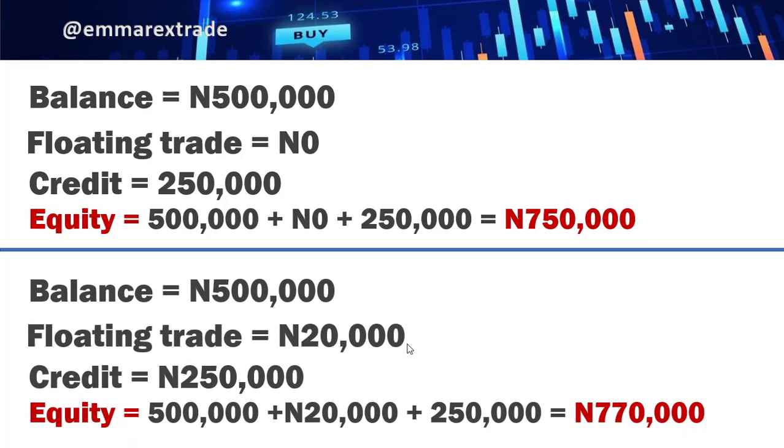Now, let's assume you have a bonus, right? And you also have a running trade. So balance of 500,000 naira, floating trade of 20,000 naira, right? That means you are in profit. Then you have a credit of 250,000 naira, that's the 50% bonus. In this case, equity will be 500,000 naira plus your running trade of 20,000 naira, plus your credit of 250,000. So in this case, your equity will equal 770,000 naira.